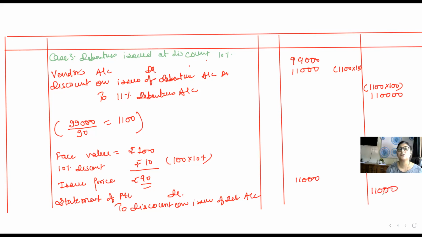So my lecture ends over here. I hope you are very clear with the concept of issue of debenture for purchase consideration other than cash in case of buying any assets. In the coming lectures, we will see the part when issue of debenture is done to the promoters, to the underwriters, and so on. I'm making short videos so that by each video you can understand the concept clearly and you can play multiple times in case